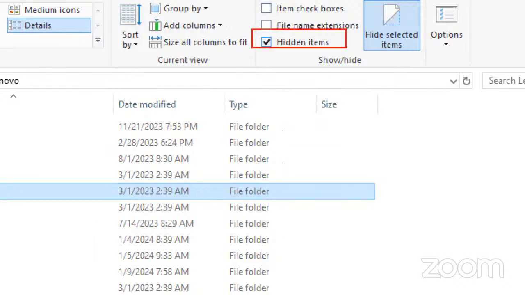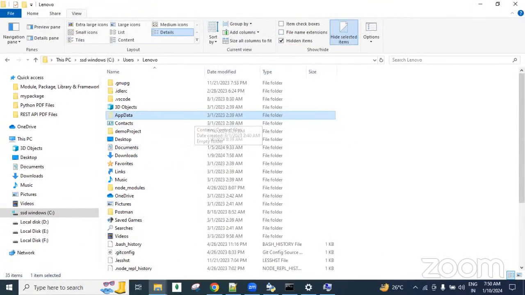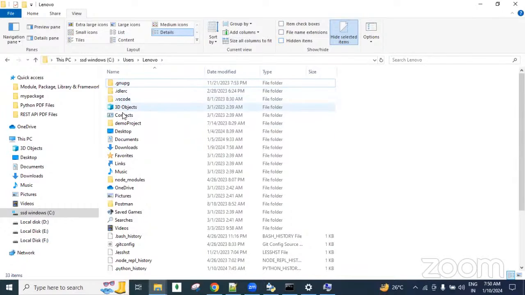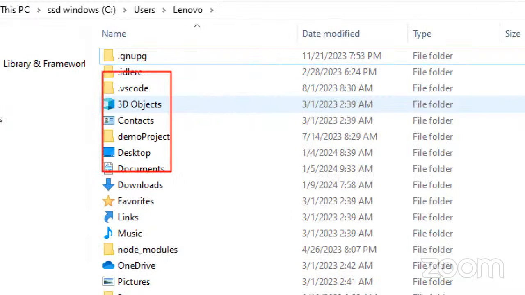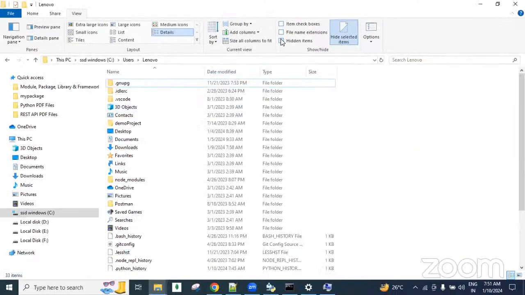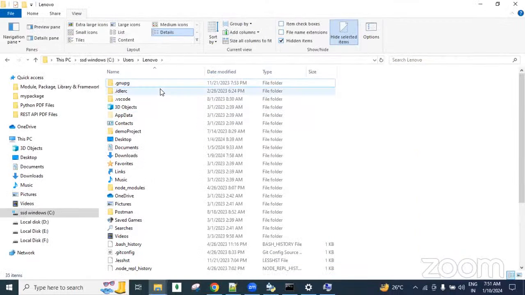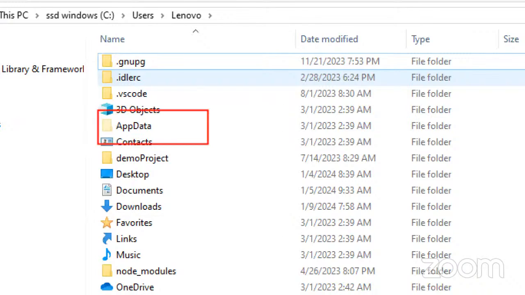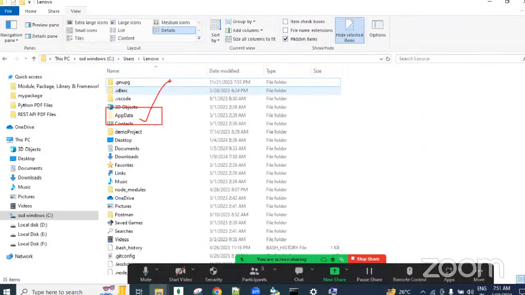Select this Hidden items, then the hidden folder AppData is showing. If I unselect it, we are unable to see the AppData folder. Again, if I select it, we are able to see the AppData folder, guys.